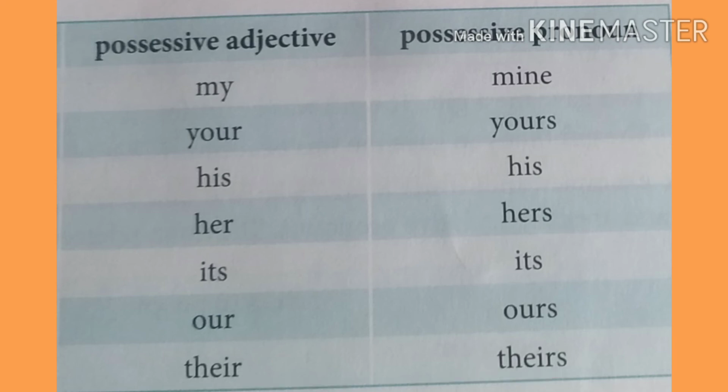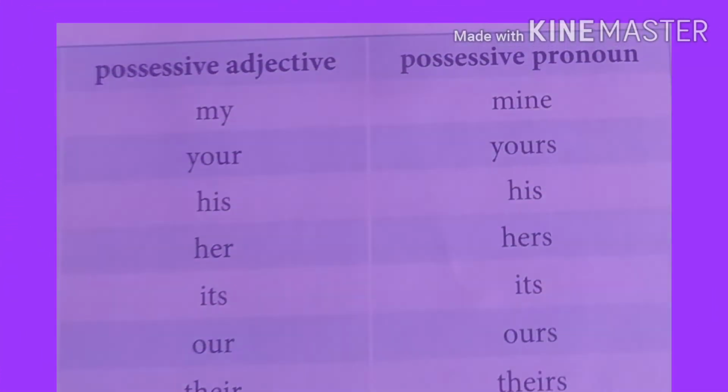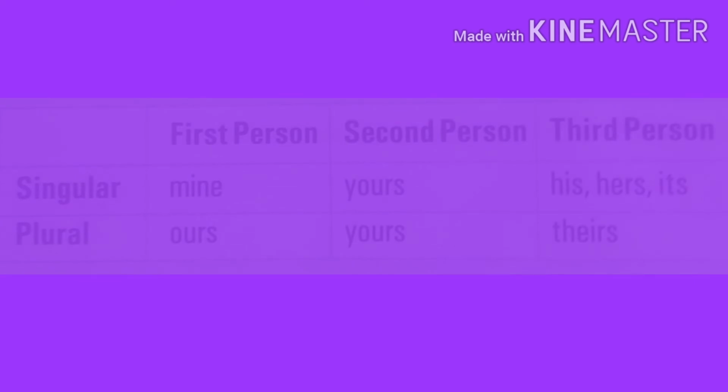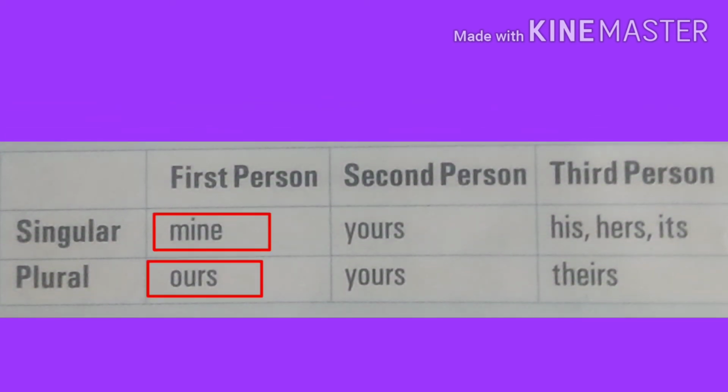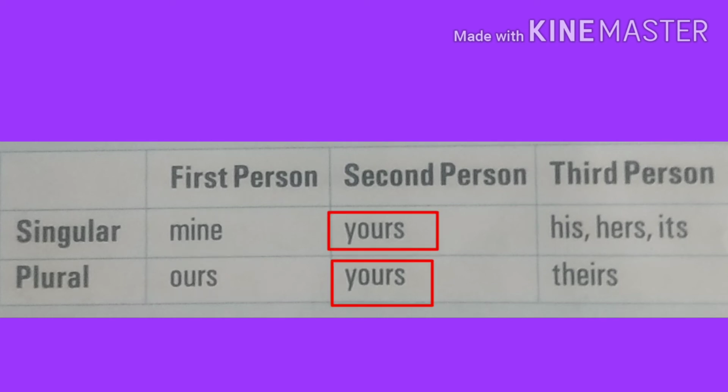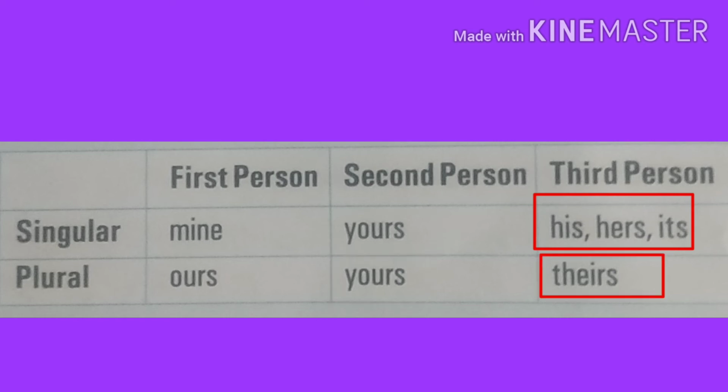So possessive pronouns will be more clear from this table. As you can see in the table, first person possessive pronouns are mine and ours, the second person possessive pronoun is yours, and third person possessive pronouns are his, hers, theirs and its. So this was all about personal pronouns and possessive pronouns.